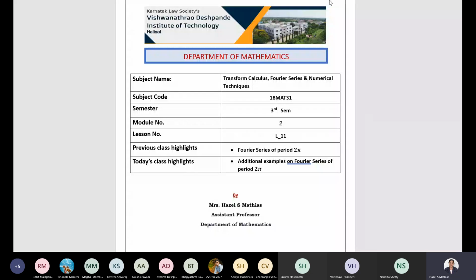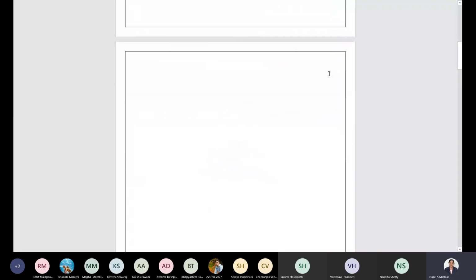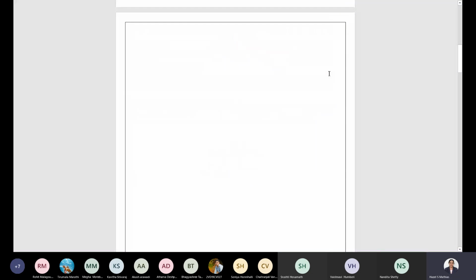In the previous class, we were discussing how to find the Fourier series expansion of periodic functions with period 2 pi. We discussed one question, and also a question which we could not complete. Though it is an important question, everyone, listen to me carefully. I'll explain that from the beginning once again.